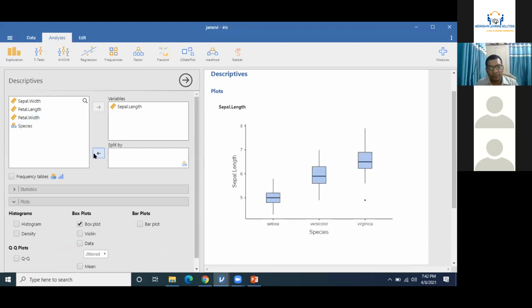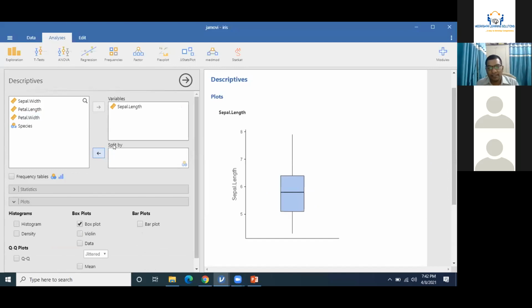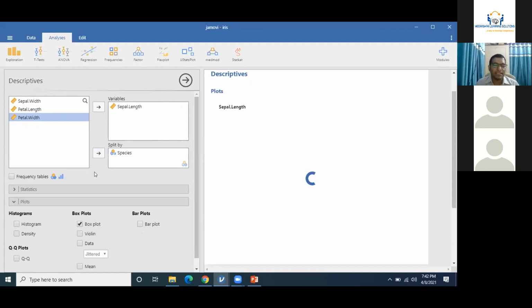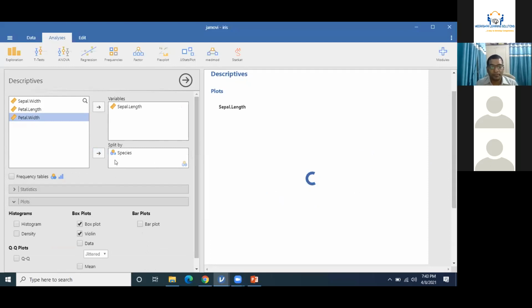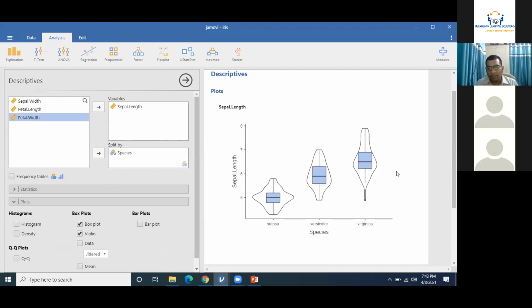See, if I remove species from this part, you can see sepal length complete data only one way. But if I add species here, there are three types of species, three types of situation, and one Virginica is having one outlier. Right? If I add violin to this plot, you can see there are three different types of violin. Even if I add data here,